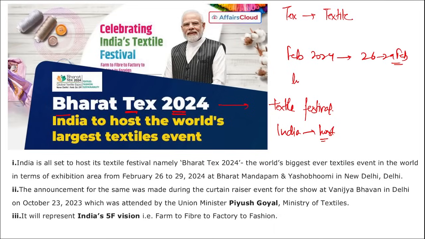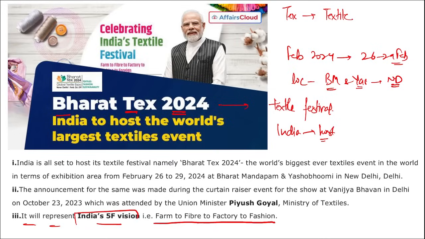Correct? What is the location where this is going to be held? It is Bharat Mandapam and Yashobhumi. They are located in New Delhi. So Bharat Mandapam and Yashobhumi, this is the location for the Bharat Tex 2024, that is the world's largest textile event that is said to be hosted by India in New Delhi. Apart from this, remember here only, India will represent India's 5F vision, that is farm to fiber to factory to fashion.